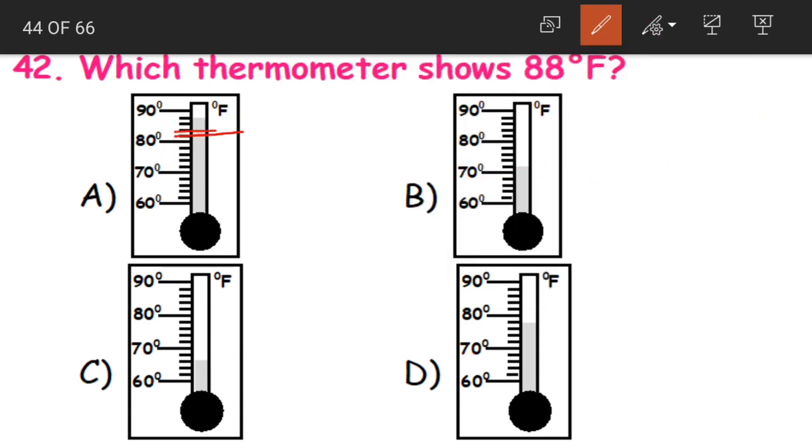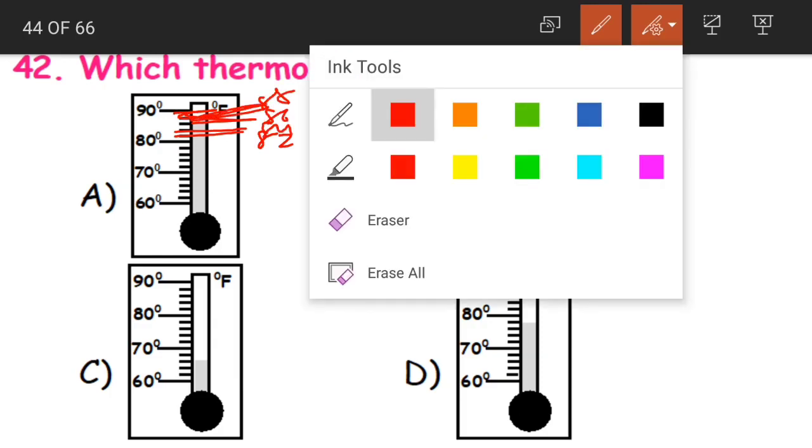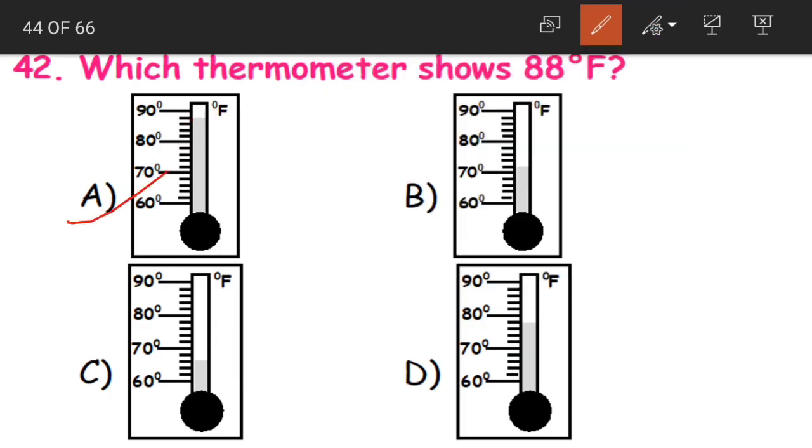See, 80, and after that we are having 4 lines, right? So this would be 82, 84, 86 and 88. So near the fourth line it is 88 degrees. So option A becomes our correct answer.